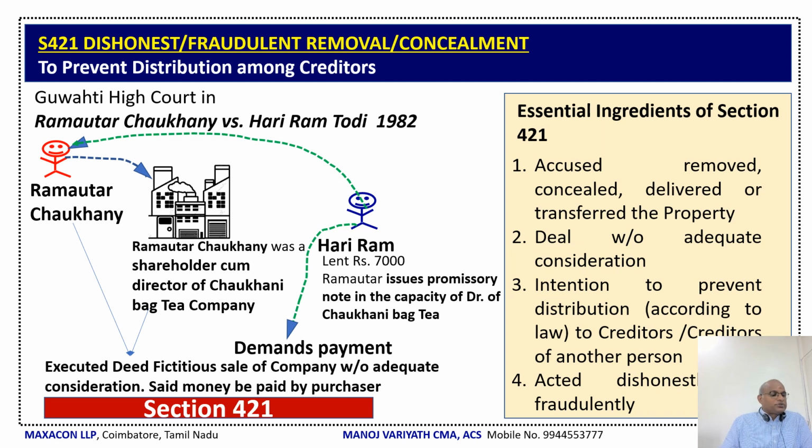One, accused transferred the property. Second, transfer ചെയ്തത് without adequate consideration. Third, there is an intention to defraud creditors. Fourth is that he acted dishonestly or fraudulently.